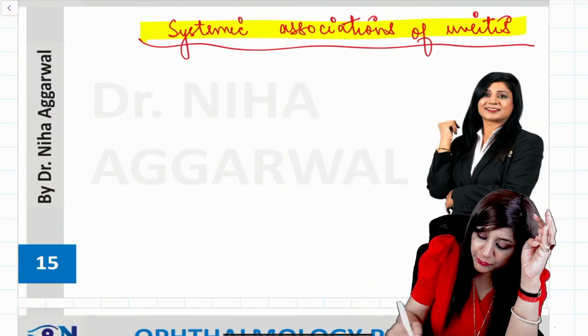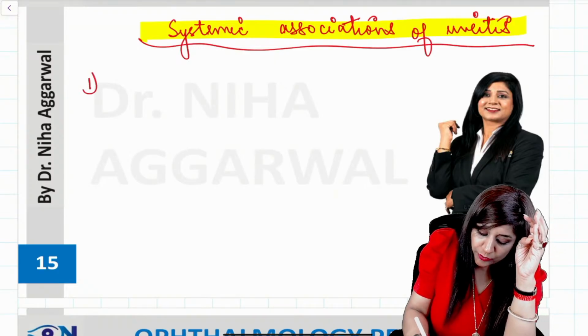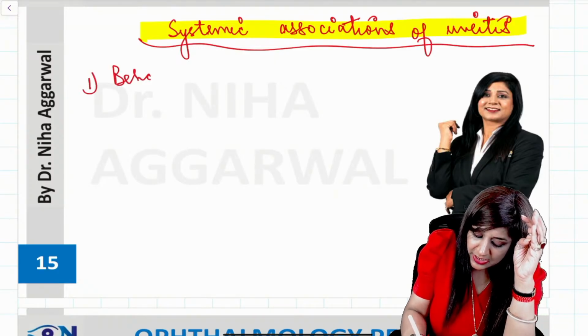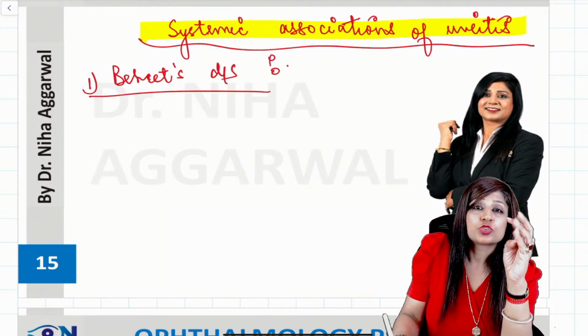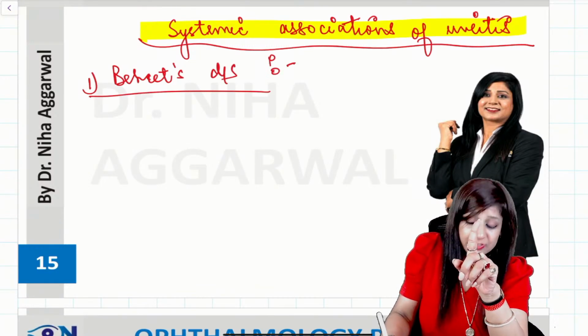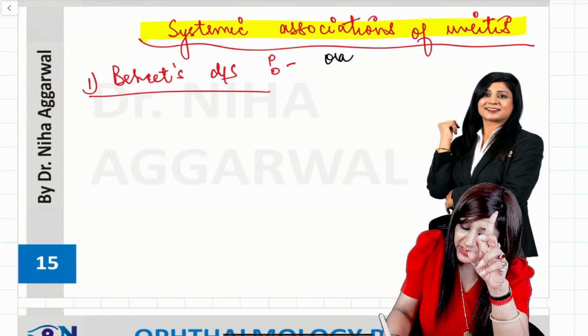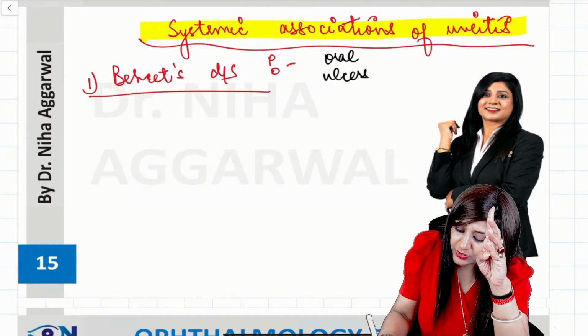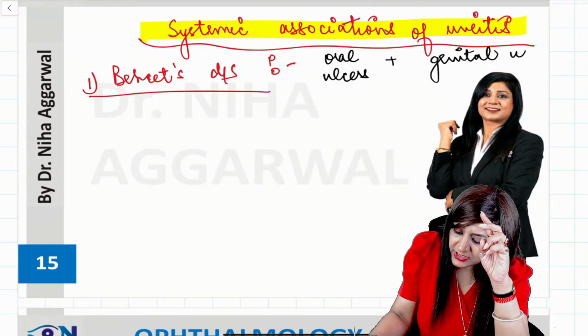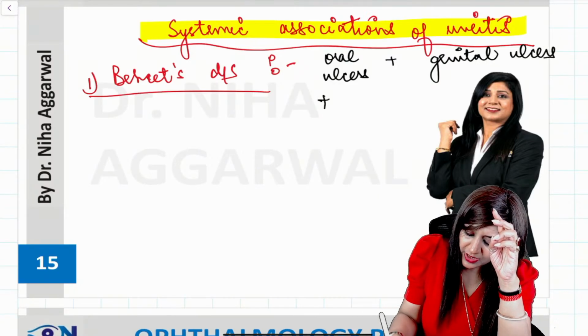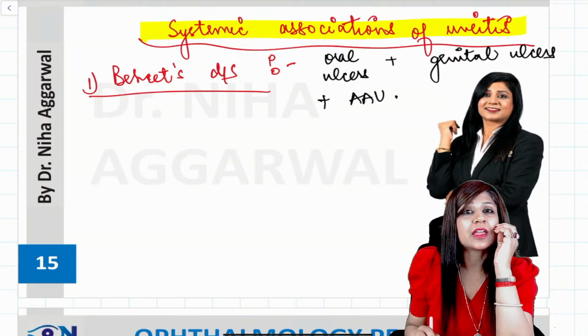Number one, if I am having a patient of Behçet's disease, guys, what will be the triad? This patient can come with ulcers. He can come with oral ulcers. Along with this, we will have genital ulcers, oral ulcers, genital ulcers, along with acute anterior uveitis. This patient can be there.